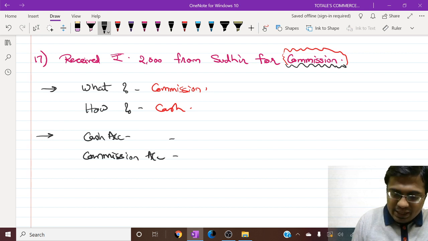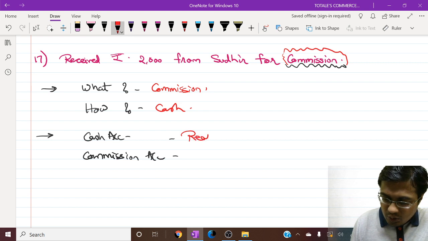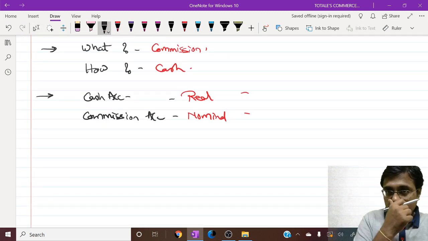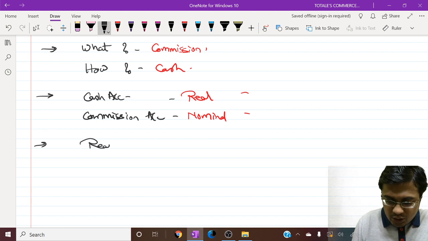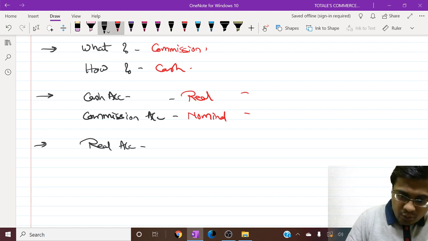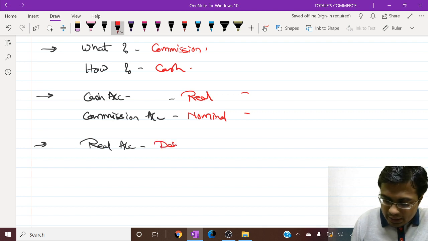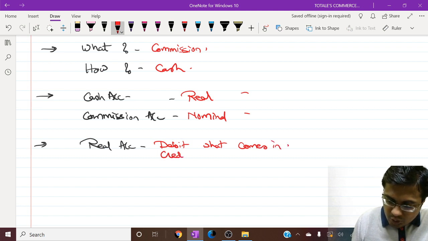Now friends, let's have a look at the types of accounts. Cash account is a real account and commission account is a nominal account. So let's have a look at the rules for real accounts. We looked into them in the previous question itself. The rules are: debit what comes in, credit what goes out.